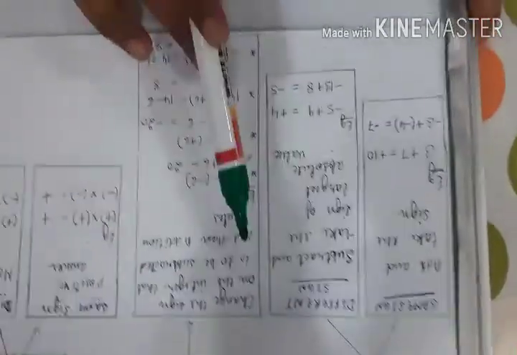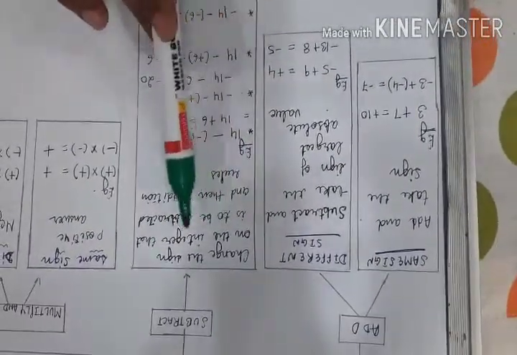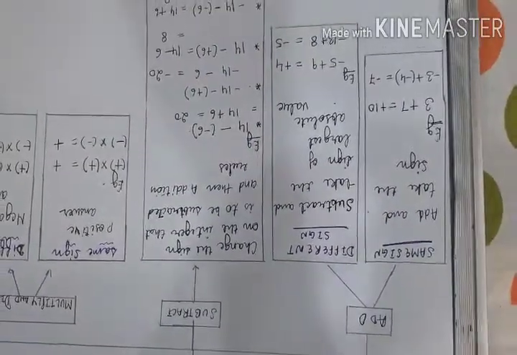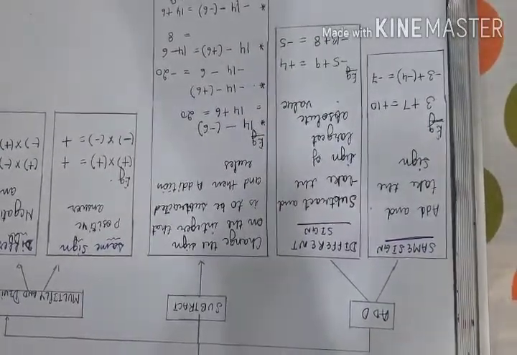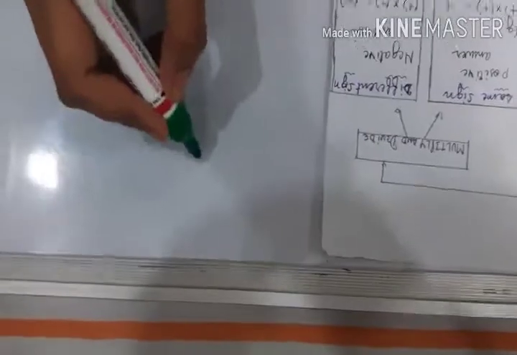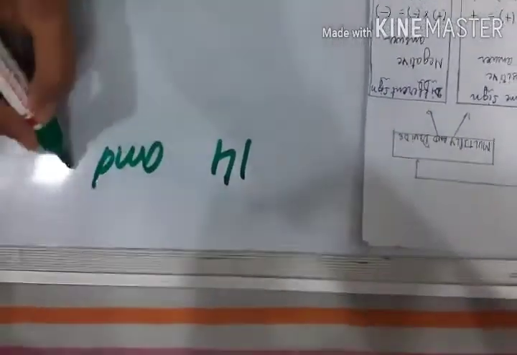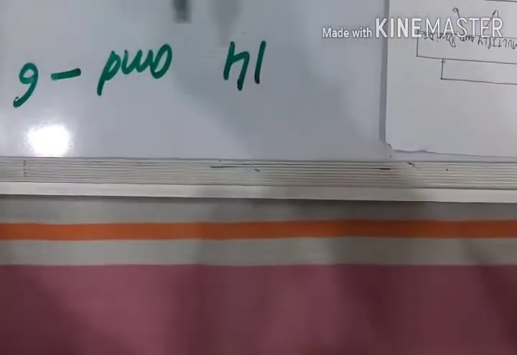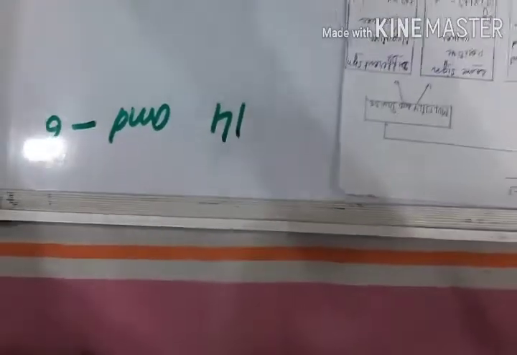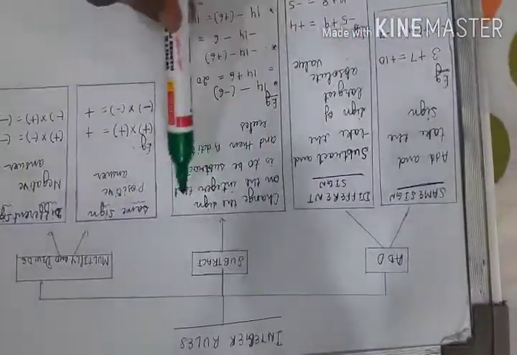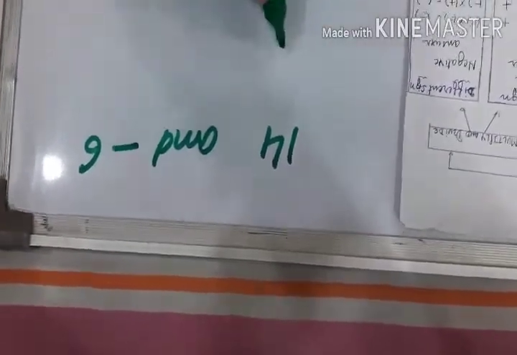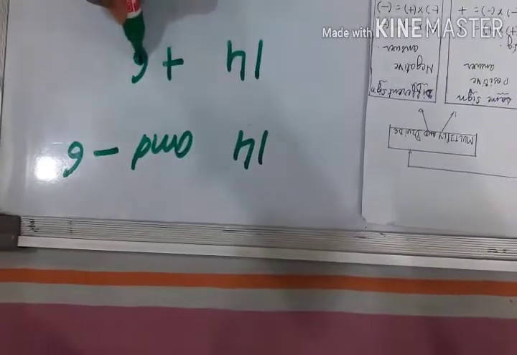Next, we are going to discuss the rules for subtraction. For subtraction, we are going to change the sign of the integer that is to be subtracted, and then the addition rules are to be followed. We are going to discuss this with the help of an example. Say for example, two integers 14 and minus 6. Minus 6 is to be subtracted from 14. I have just now told that we are going to change the sign of the integer that is to be subtracted. It means the sign of minus 6 will be changed and it will become plus 6.